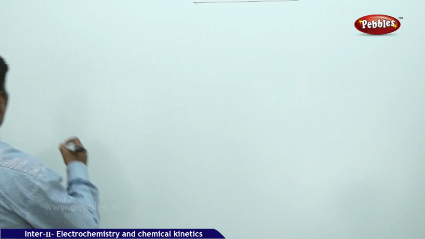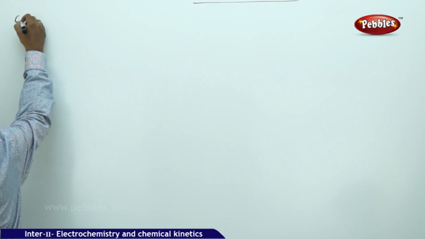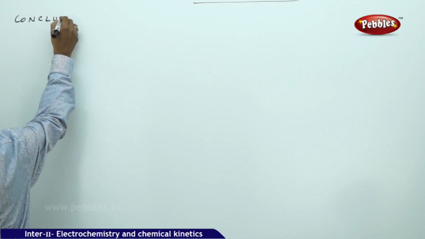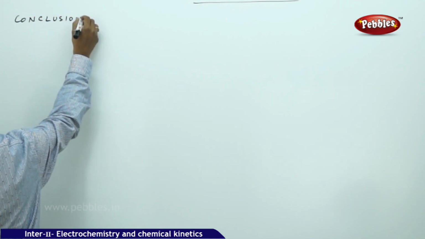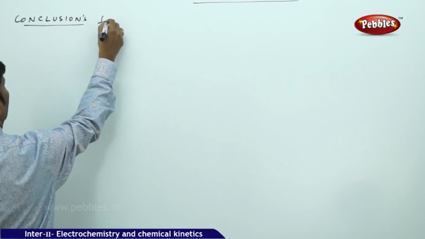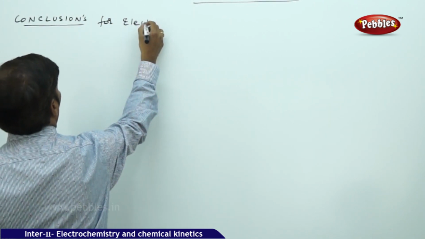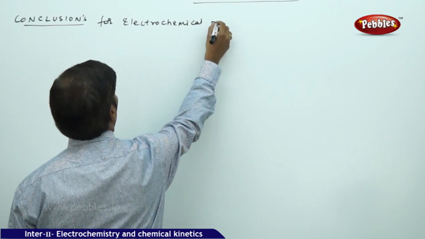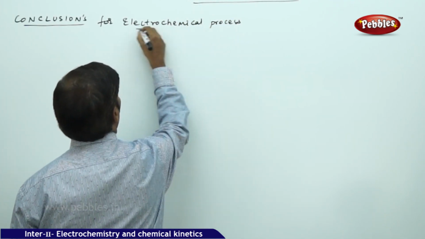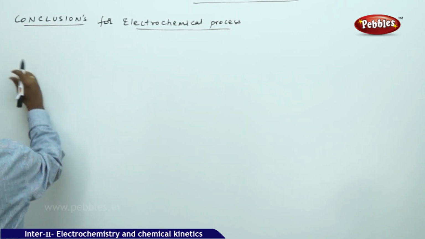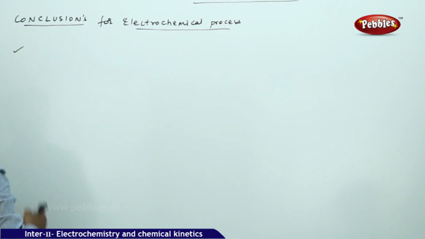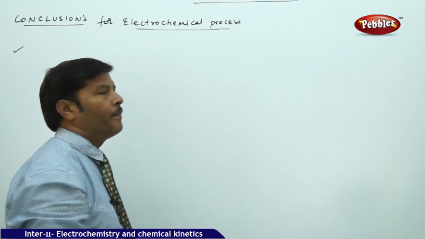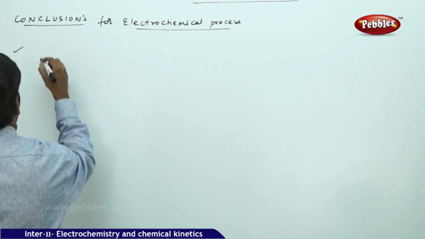So the next part of the discussion is the conclusions from the electrochemical process. The first conclusion is the flow of electrons.